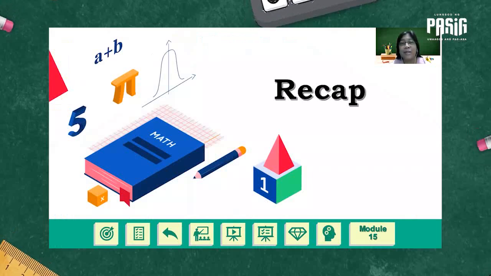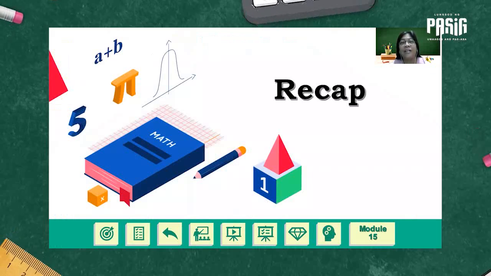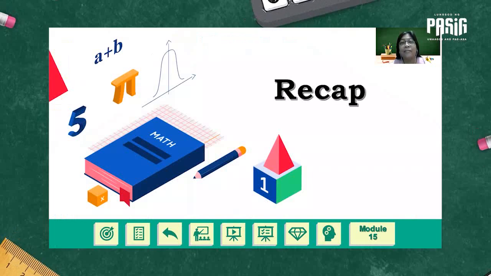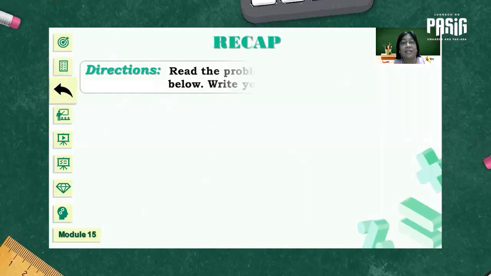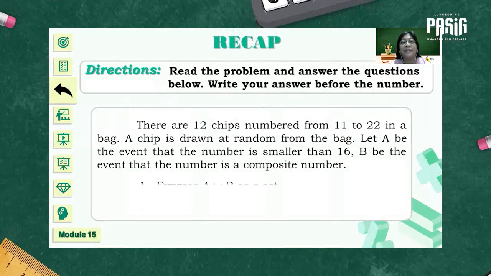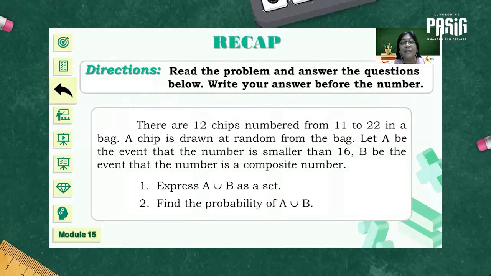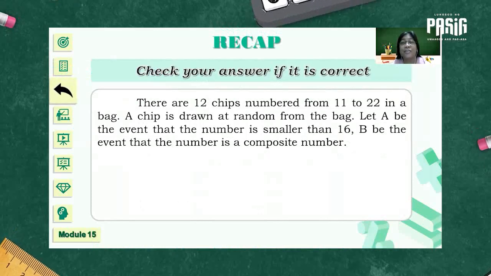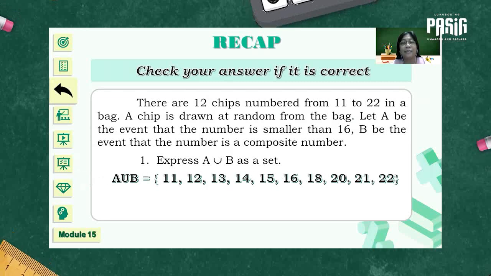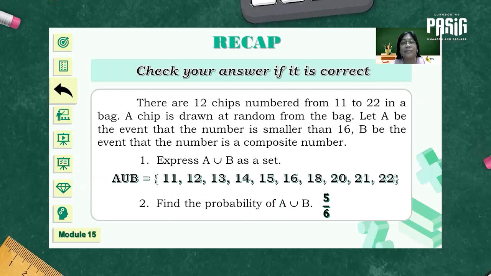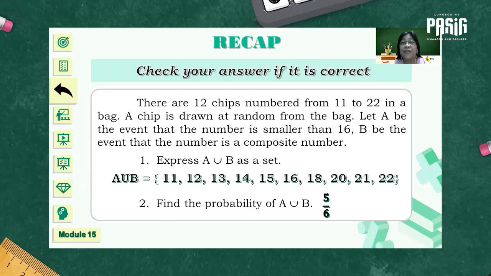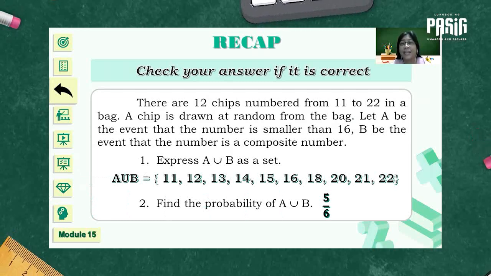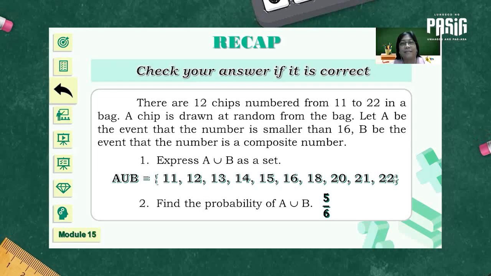But let us have some recap first. Let us recall your lesson about union of sets and finding its probability by answering this problem. For number 1 and for number 2. Let's check if your answer is correct. This is the answer for number 1 and the answer for number 2. Did you get a perfect score? I hope so. If not, I would like you to watch again your VL number 14.